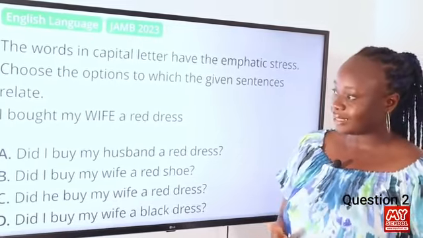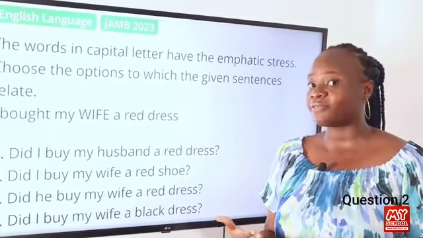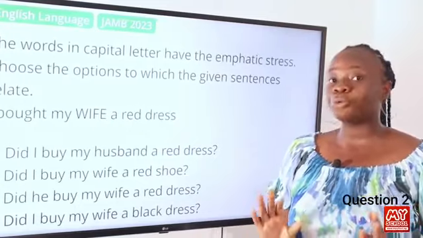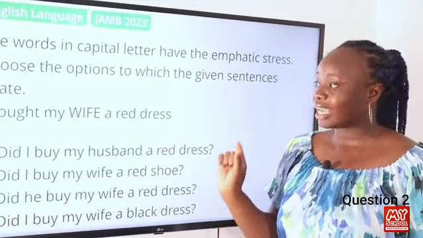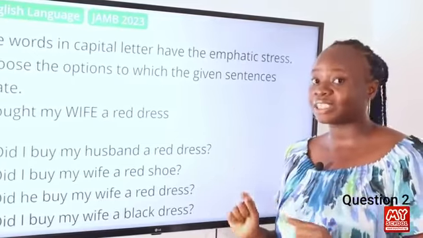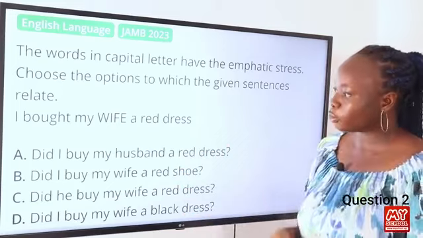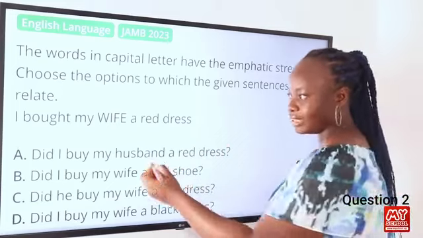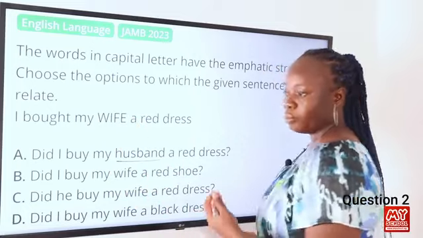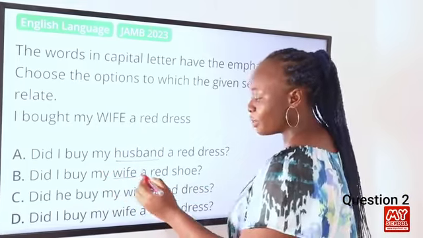So in this particular sentence, the stress is placed on the word wife, as in I bought my WIFE a red dress. So the rule of emphatic stress states that we should select the question that has a different word from the emphasized word. So we are going to look at each of the following questions. For option A, did I buy my husband a red dress? You can see husband is different from the word wife.